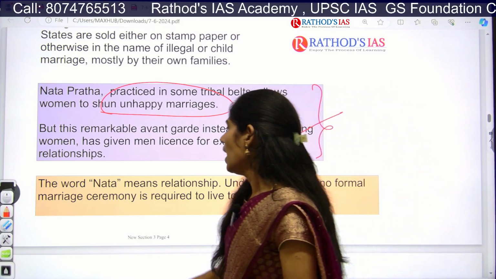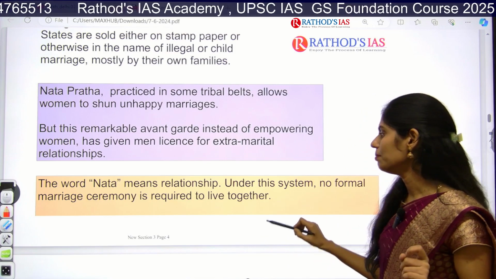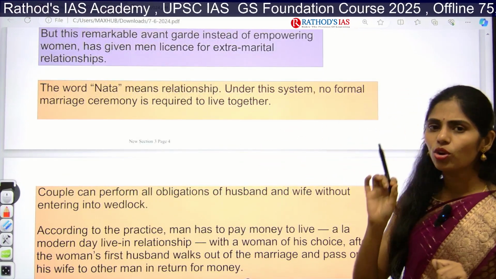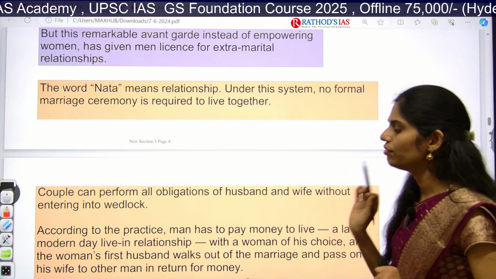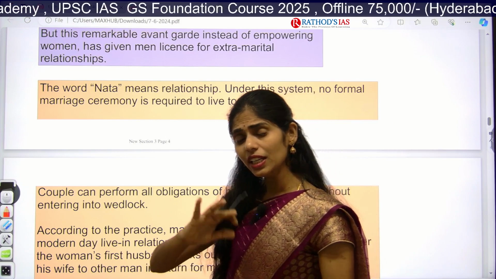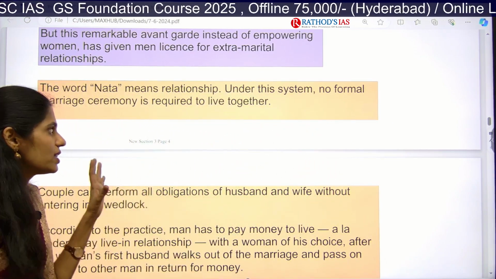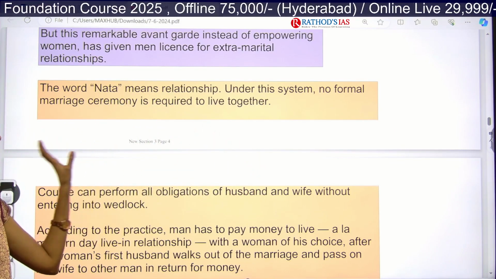Clear? And if you see what this Natapratha is all about, Nata means relationship, and under this relationship there is no formal marriage ceremony required to live together. Even in our live-in relationships there is no marriage, right. In the same way, in this Natapratha also there is no formal ceremony.